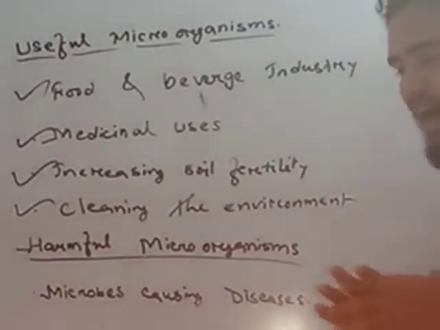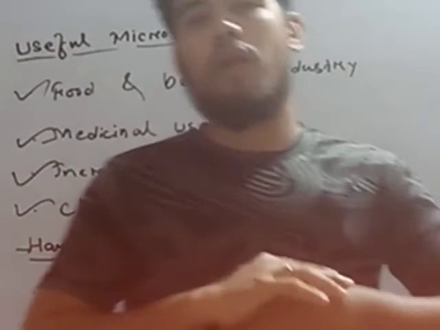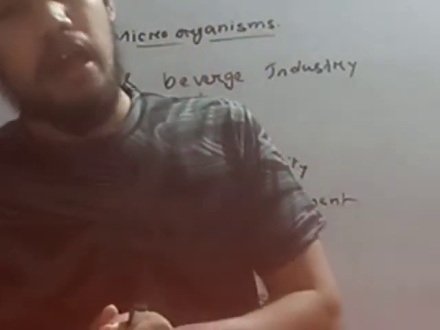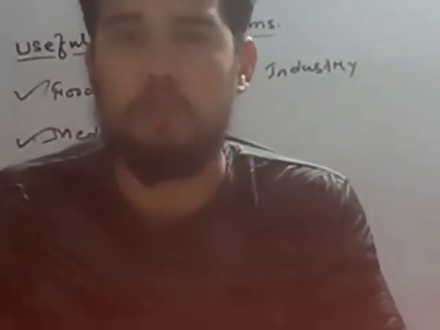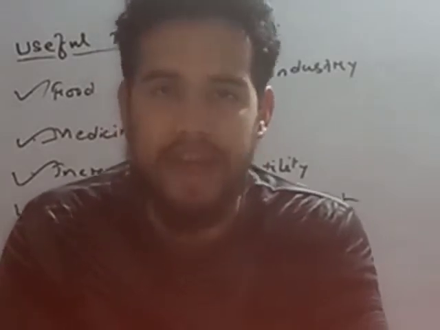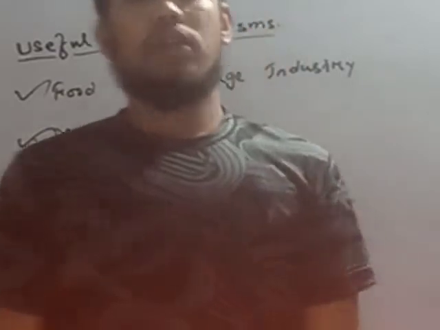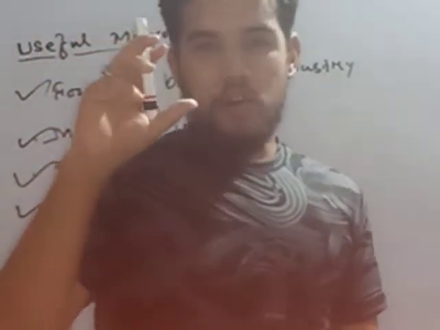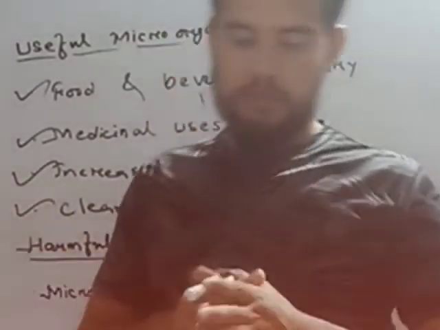Some microorganisms cause many diseases, and the microorganism that causes a disease is known as a pathogen or germ.